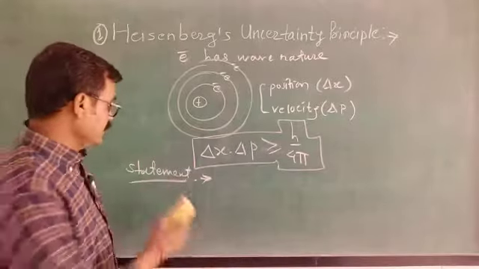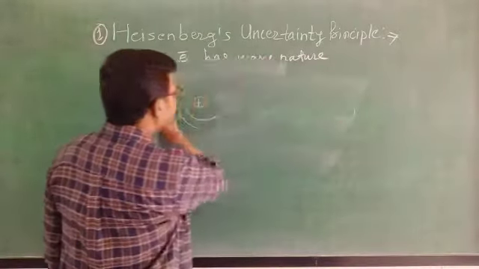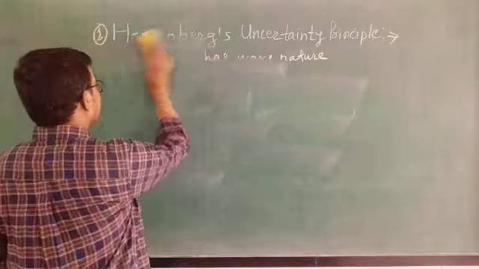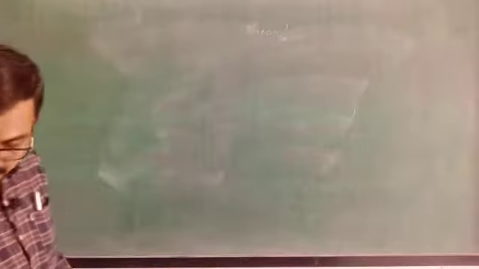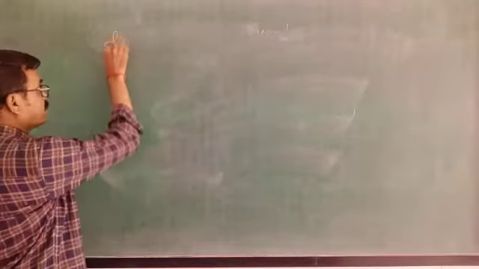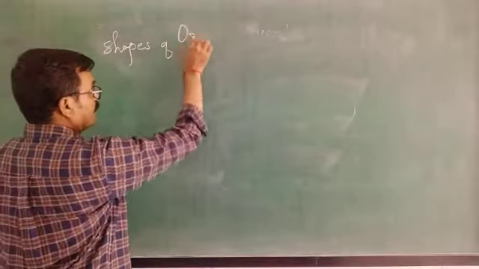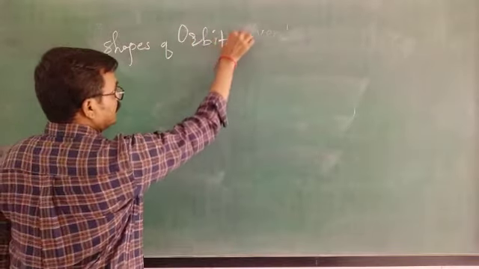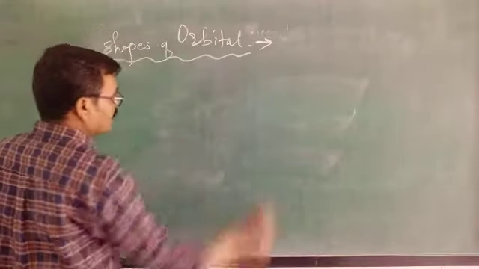Now see the next point of this chapter, that is shapes of orbitals. Now you know that s, p, d, f various orbitals are there.